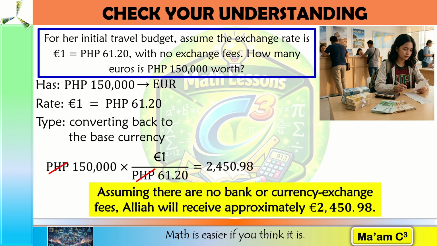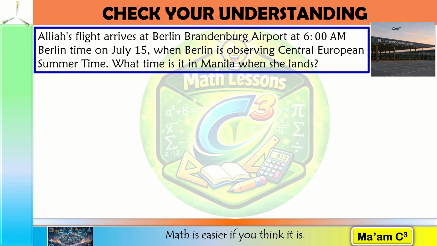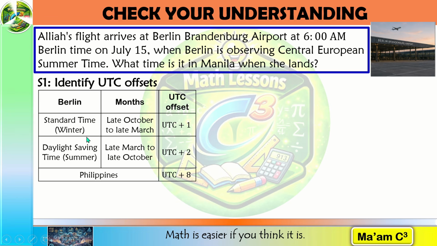Finally, let's determine what time it is in Manila when Aliyah arrives in Berlin. Our step one is to identify the UTC offsets. In Berlin, they are observing two different time zones. During winter, Berlin is observing Central European Time or CET, and during summer, they are observing Central European Summer Time or CEST. Since it says here July 15, that is between late March to October, we're going to use UTC plus 2 for the UTC offset. And for the Philippines, it's always UTC plus 8.